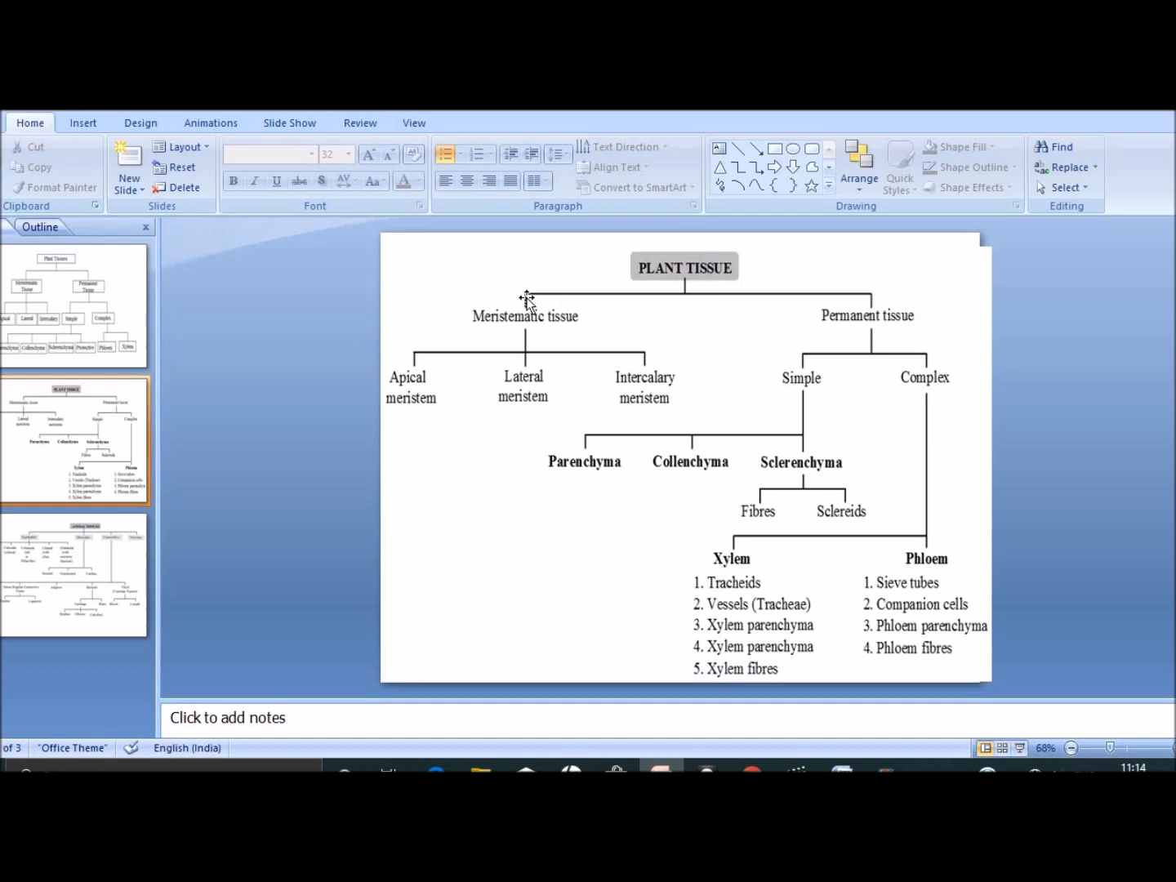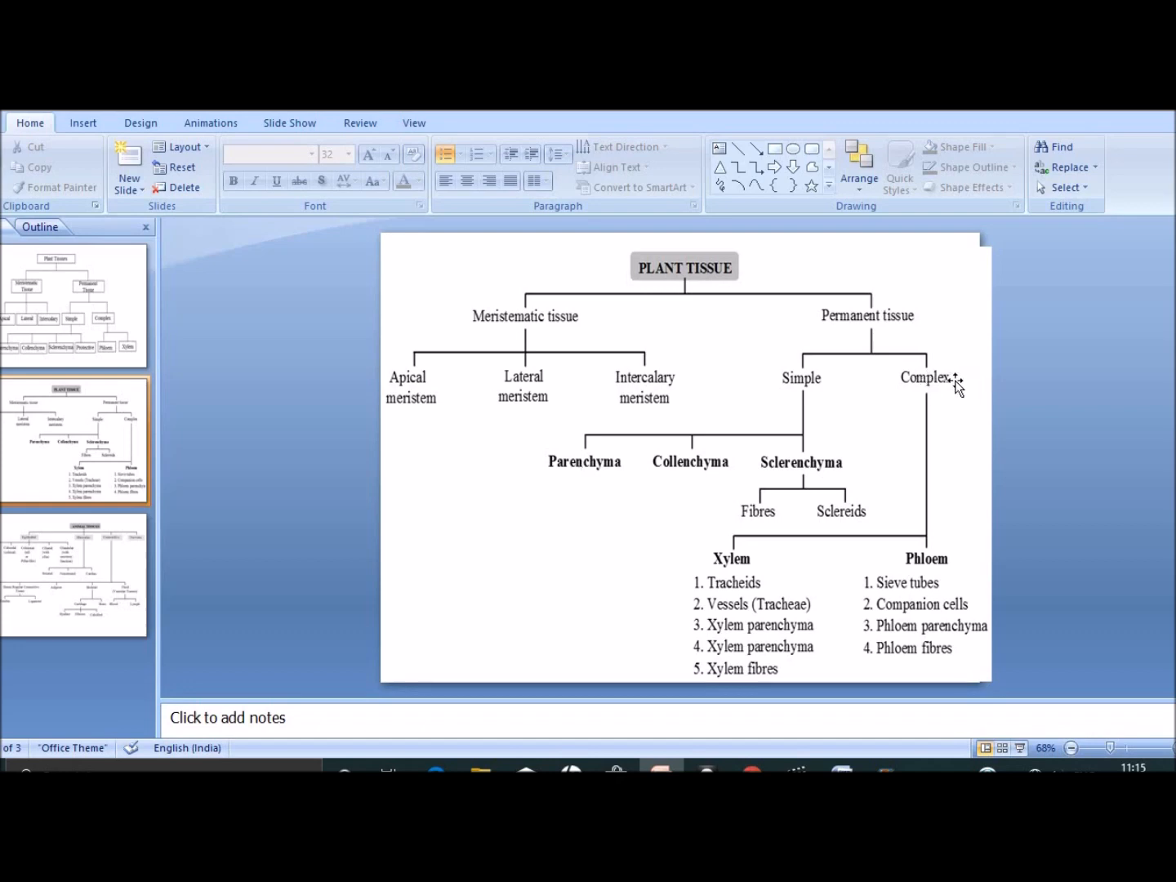The plant tissue is further divided into two types, that is meristematic tissue and permanent tissue. The meristematic tissue is divided into three types, that is apical meristem, lateral meristem and intercalary meristem. Second is the permanent tissue. Permanent tissue is divided into two types, that is simple permanent tissue and complex permanent tissue. Simple permanent tissue is divided into three parts, that is parenchyma, collenchyma and sclerenchyma.